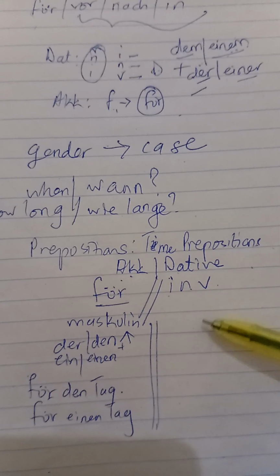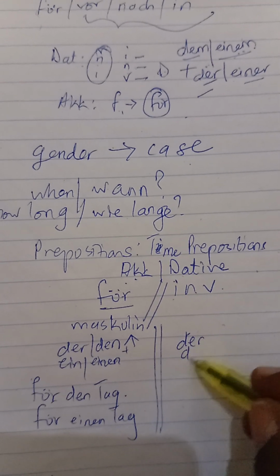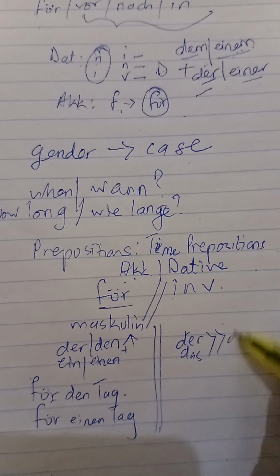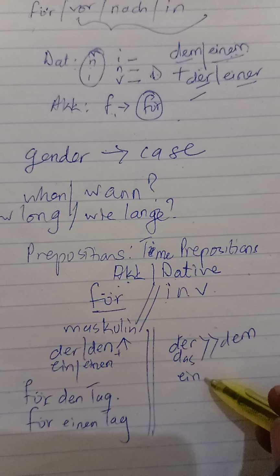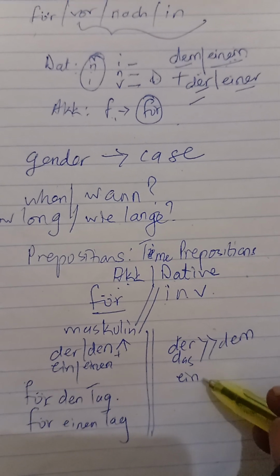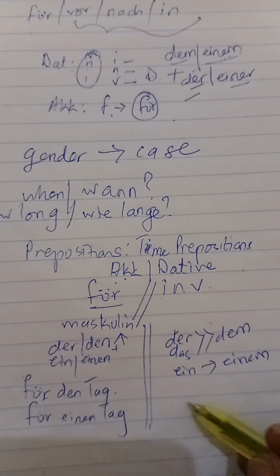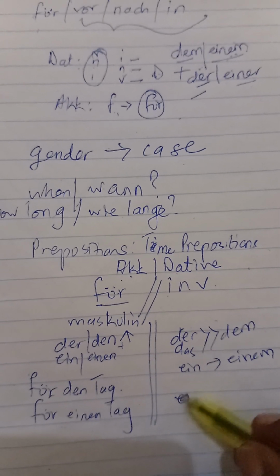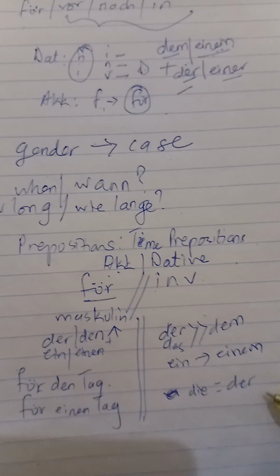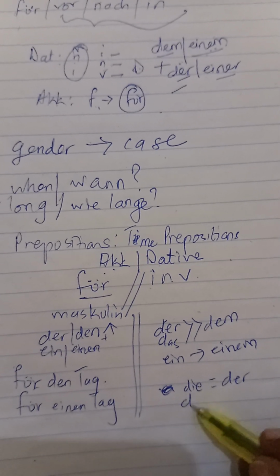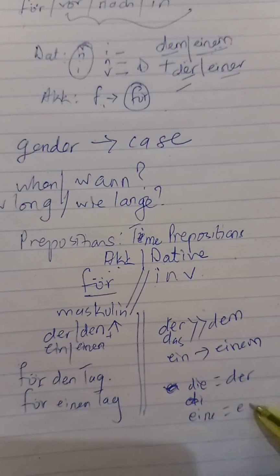And this one now means that the der for the masculine and the das for the neutral also change to dem. And the ein for the masculine and for the neutral both change to einem. And the die, tut mir leid, falsch geschrieben ist das, the die changes to der, and like that. And the eine changes to einer.